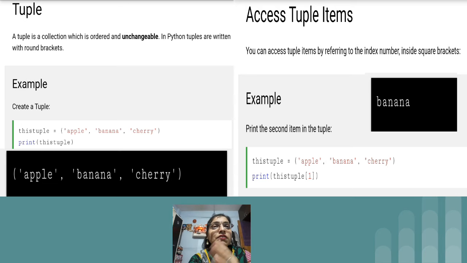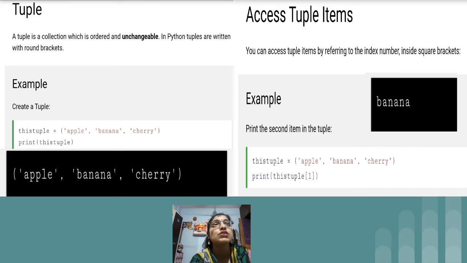Just see the first example. This tuple I have created is equal to, within round brackets, three fruit names: apple, banana and cherry. Then on the second line we have simply printed this tuple value, and you will see the output as apple, banana, cherry. Again it's similar to a list. If you run a list you get the output within square brackets, meaning the way you created the list, in the same way you get the output. Similarly in case of a tuple, the way you created the tuple, the same manner you get the output, that is, within round brackets only.